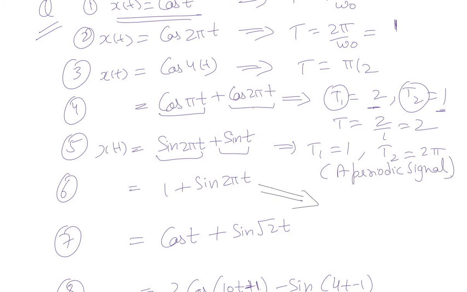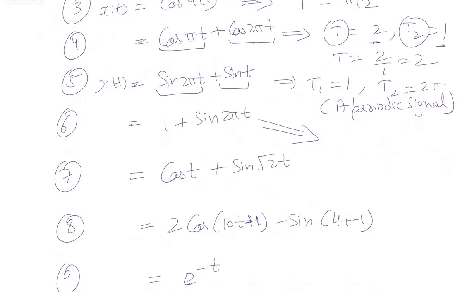Moving on, the sixth part. In this question, it is 1 plus sin 2 pi t. That means a constant value is added to a sinusoidal signal. If we look at it graphically, we add a constant value to a sinusoidal signal, and the overall graph shifts upwards, right?